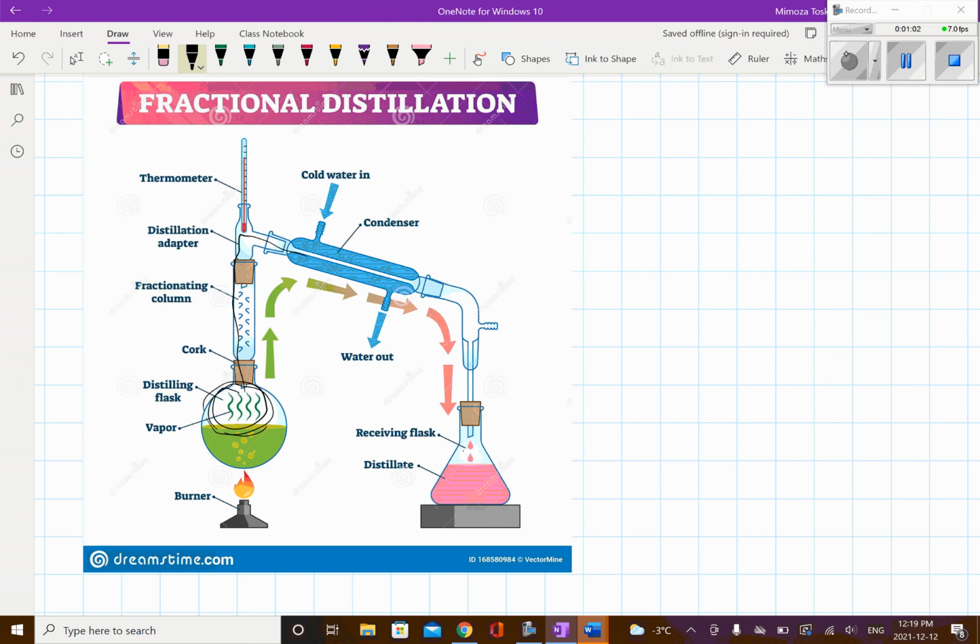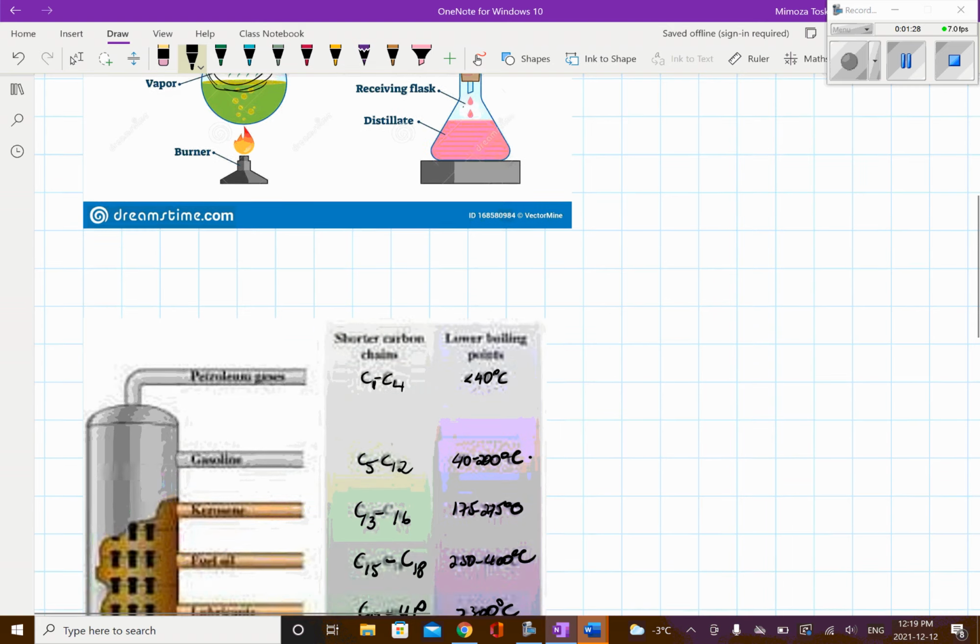So you heat the hydrocarbon, and as the temperature is increased, the hydrocarbon compounds having different boiling points will evaporate and will be accumulated in different sections of the fractional distillation. This is the main principle of it.